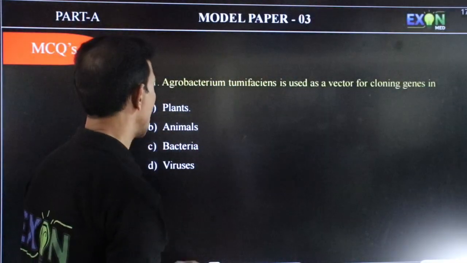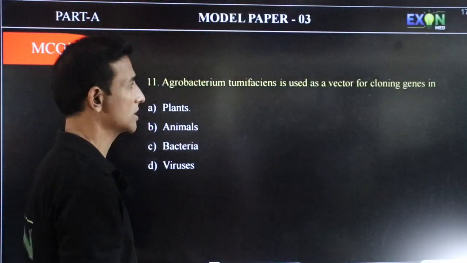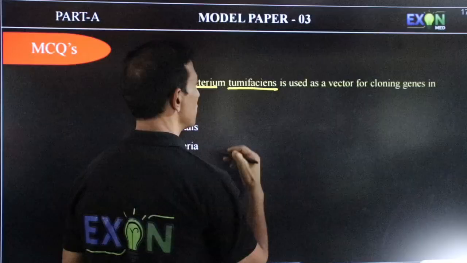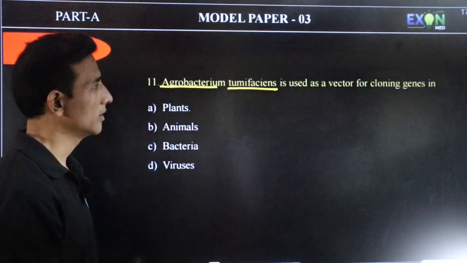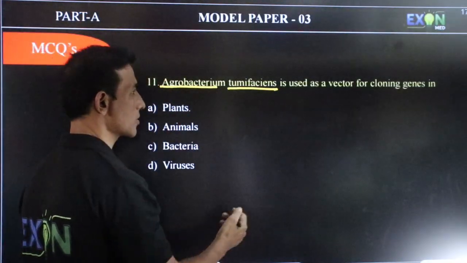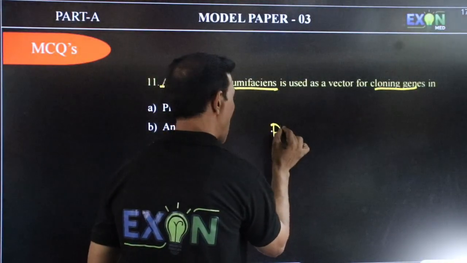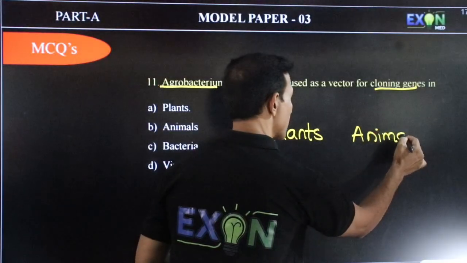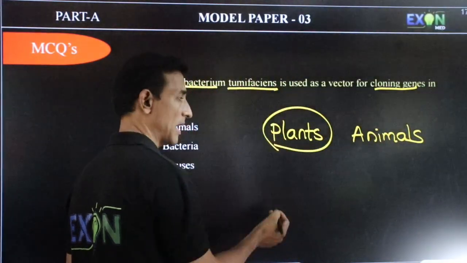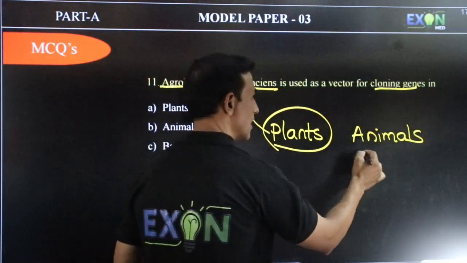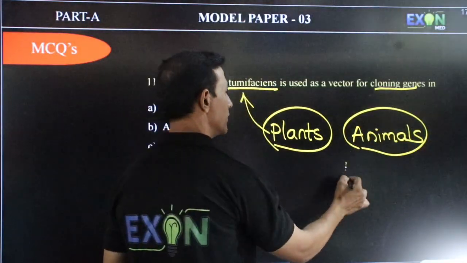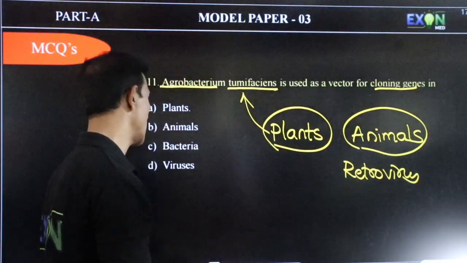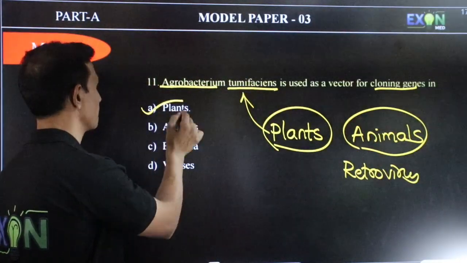Agrobacterium tumefaciens is used as a vector for cloning genes in... So Agrobacterium tumefaciens is a vector, and this is used for cloning genes in plants. See, we have plants and animals. If you want to transfer genes in plants, we use Agrobacterium tumefaciens. If you want to transfer genes in animals, we use retrovirus. Here both are disarmed and then used. So the correct answer is A.